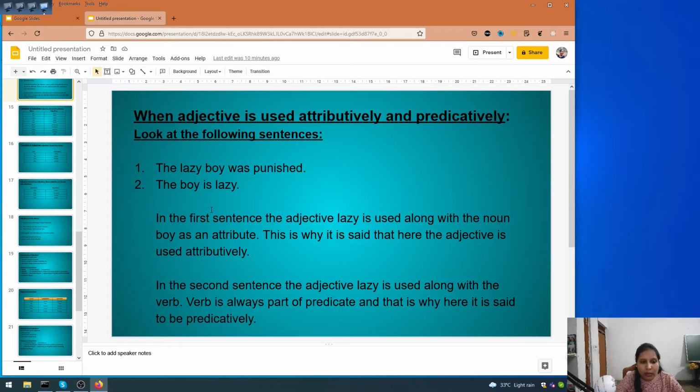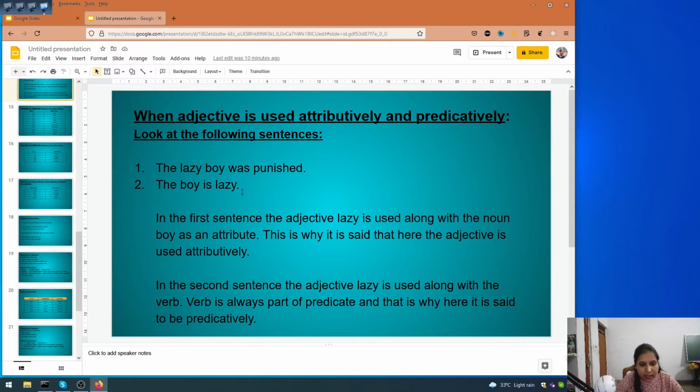Yes, so that is why this is known as attributively used. Yes, in the first sentence, the adjective lazy is used along with the noun boy as an attribute. Now here attribute means adding quality to the noun. What is the quality of this boy? The boy is lazy. This is why it is said here the adjective is used attributively.